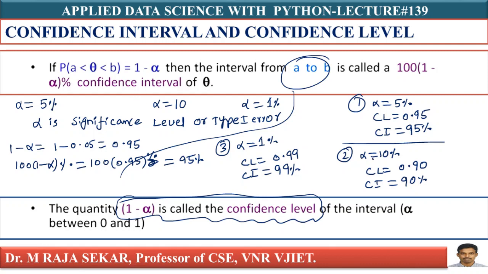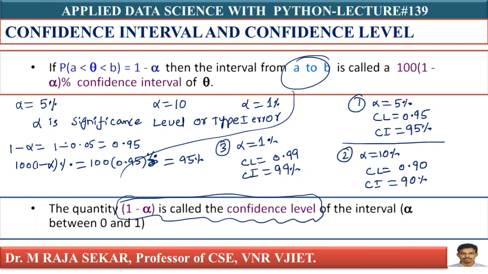If alpha equals 10%, this will be a 90% confidence interval of theta whose confidence level is 0.90. If I say alpha equals 1%, the interval from A to B is a 99% confidence interval with confidence level 0.99, isn't it?